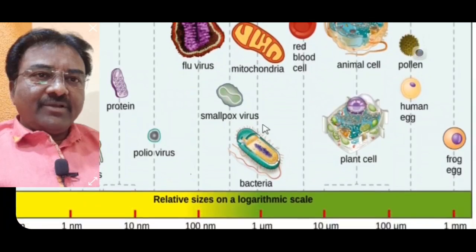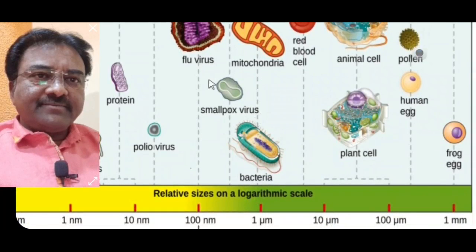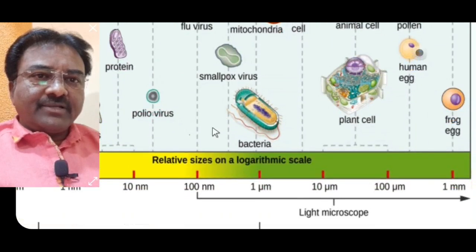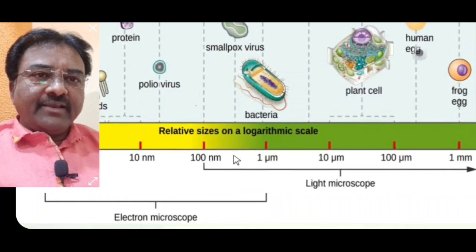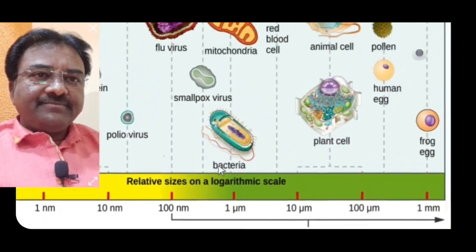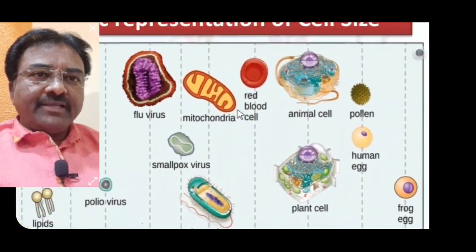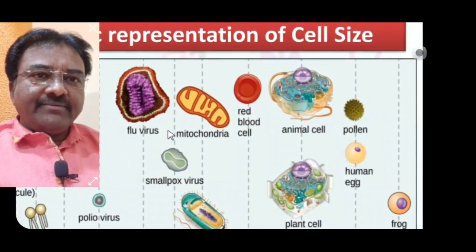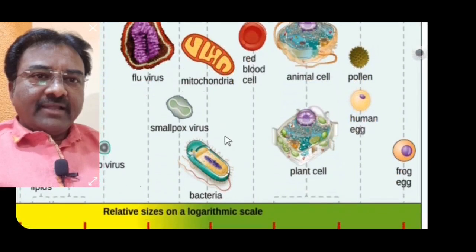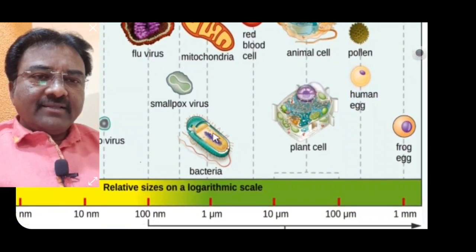Like this, the smallpox virus, which causes smallpox, is about above 100 nm in size. Mitochondria is the powerhouse of the cell organelle. Mitochondria and bacterial cell are about the same, 1 micrometer in size.